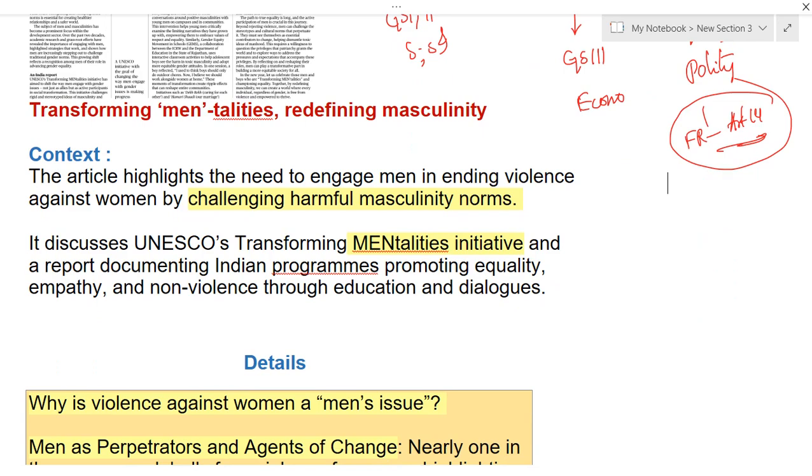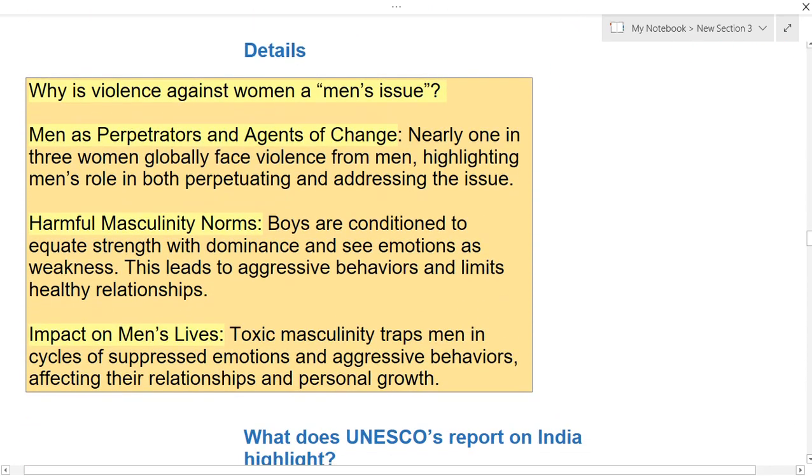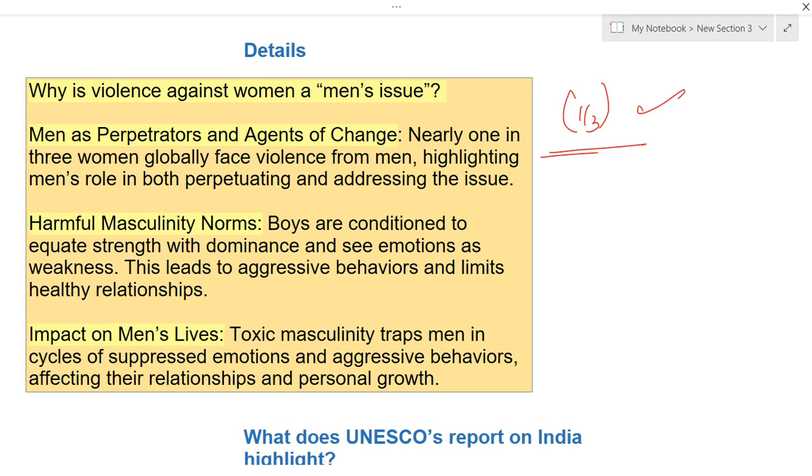Now let us see the important points in this article. Why is violence against women happening? Because men are perpetrators, and they are also agents of change. Nearly one in every three women, not only Indian women but globally also, face violence from men. That highlights men's role in both perpetuating and addressing the issue.